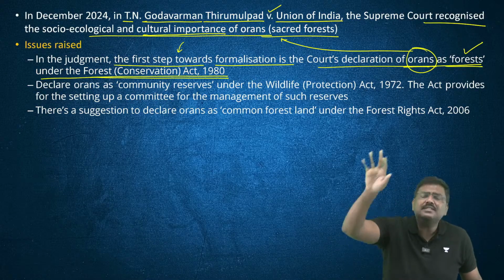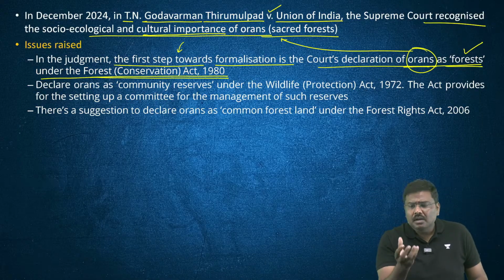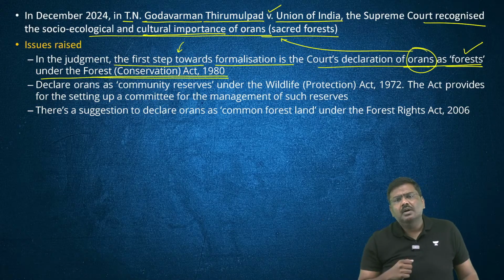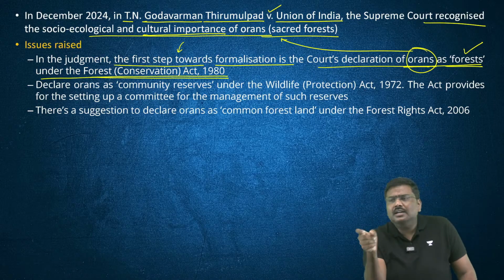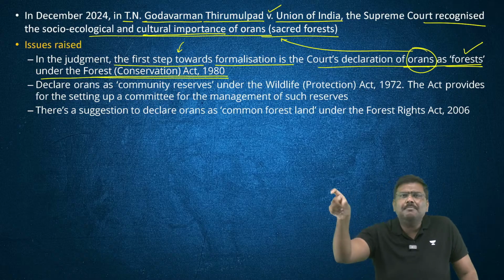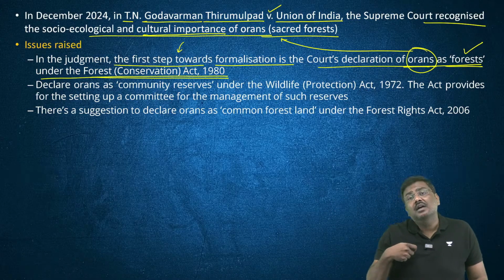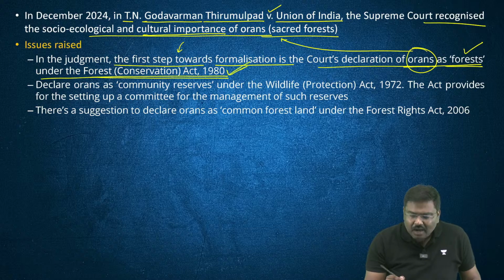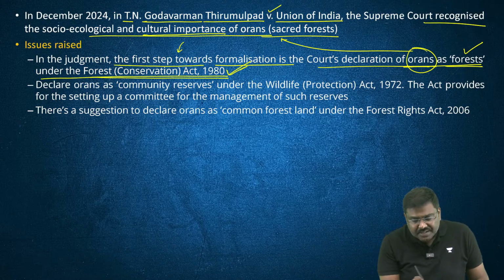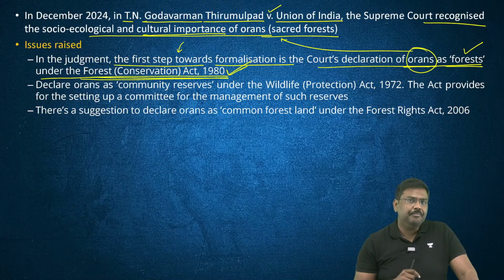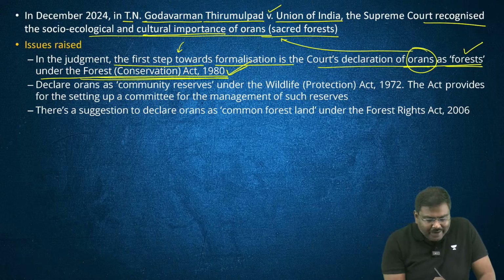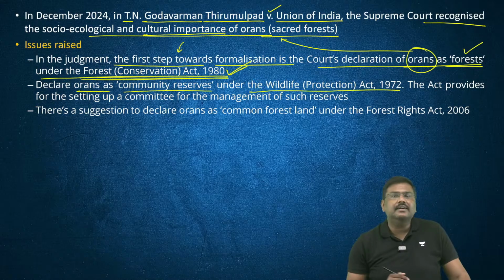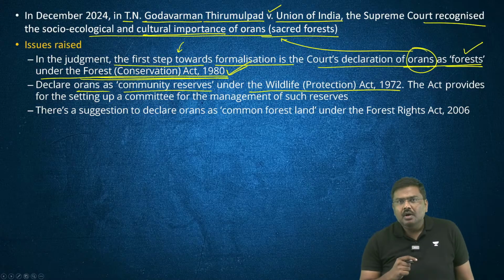There are exceptions in multiple cases. For example, can you use a certain part of this to develop a zoo? Can you use a certain part of this to develop a tourism project, etc.? So a lot of concerns have been raised if it will be declared a forest under the Forest Conservation Act of 1980.